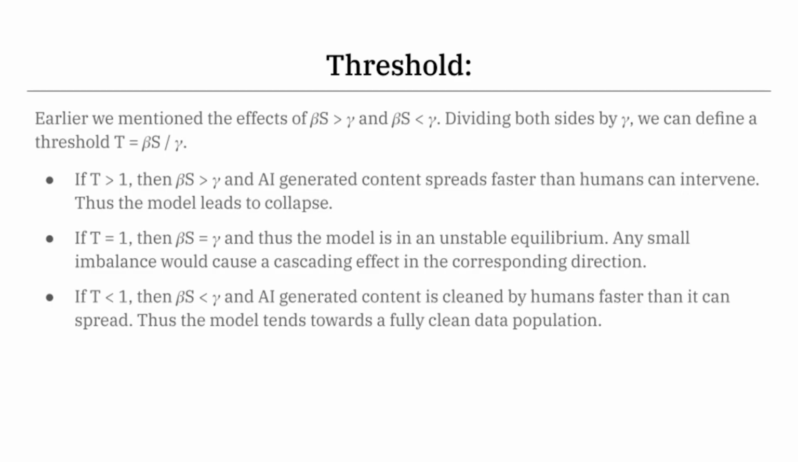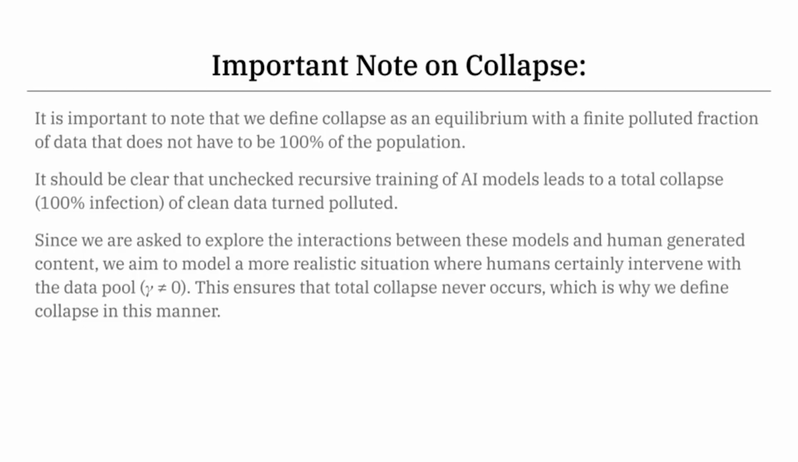If the threshold is equal to 1, then beta S is equal to gamma, and thus the model is in an unstable equilibrium where any small imbalance would cause a large effect in the corresponding direction. If the threshold is less than 1, then beta S is less than gamma, and AI-generated content is cleaned by humans faster than it can spread, thus the model tends towards clean data. An important note is that we define collapse not necessarily as a 100% infection rate, but rather an equilibrium point where a finite polluted fraction of the population is infected.